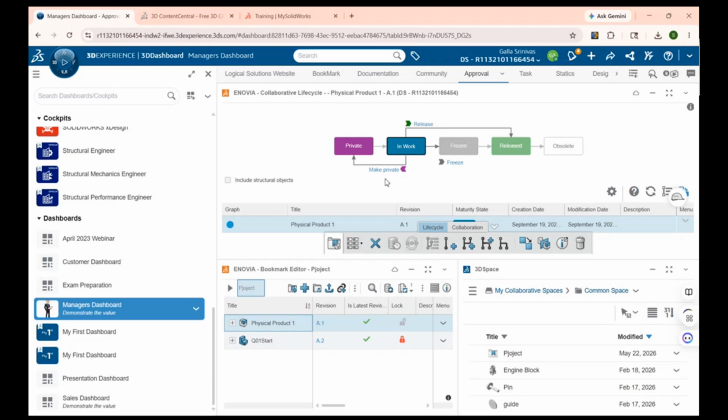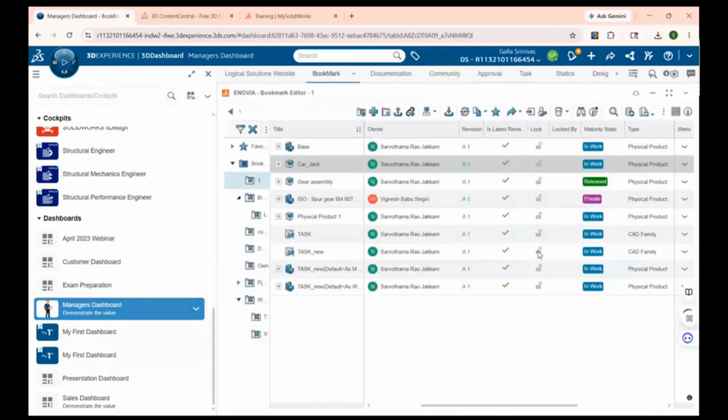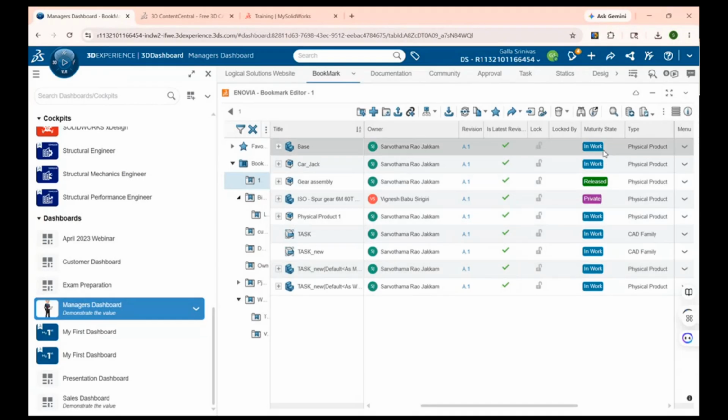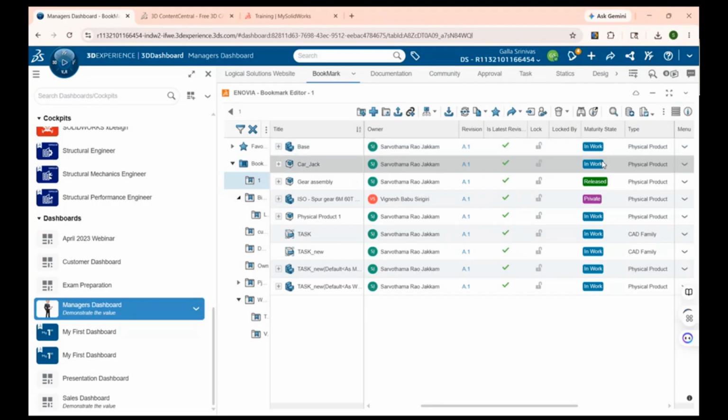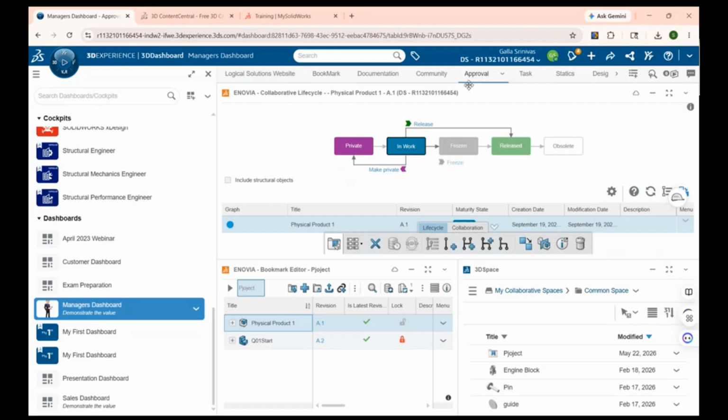The moment my work is done, I send it to frozen. Frozen means the manager has to take this file, check it, and approve it. The moment it is released, the product approval is done, and it is released to the production team. Like that we can put a certain workflow, which can be customized as per this life cycle. All these activities will be managed in this bookmark: what the status of the project is, whether it is in work, in approval stage, or in release state. All these things can be managed from this life cycle documentation.